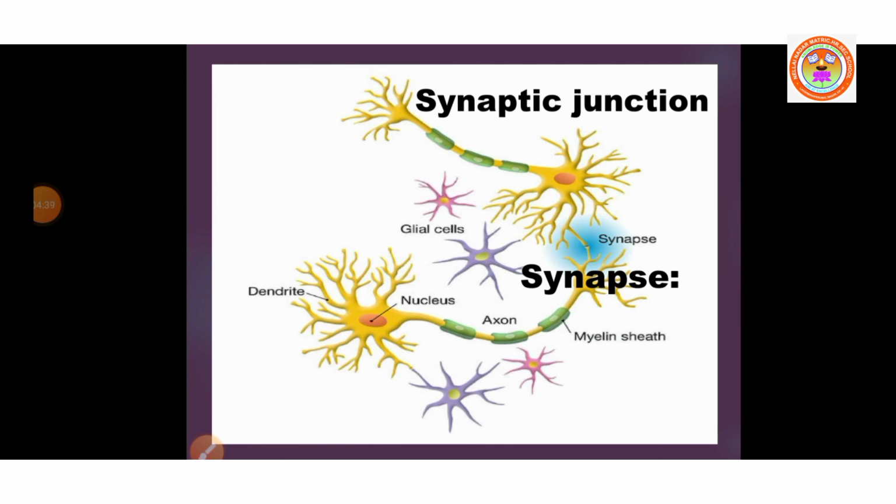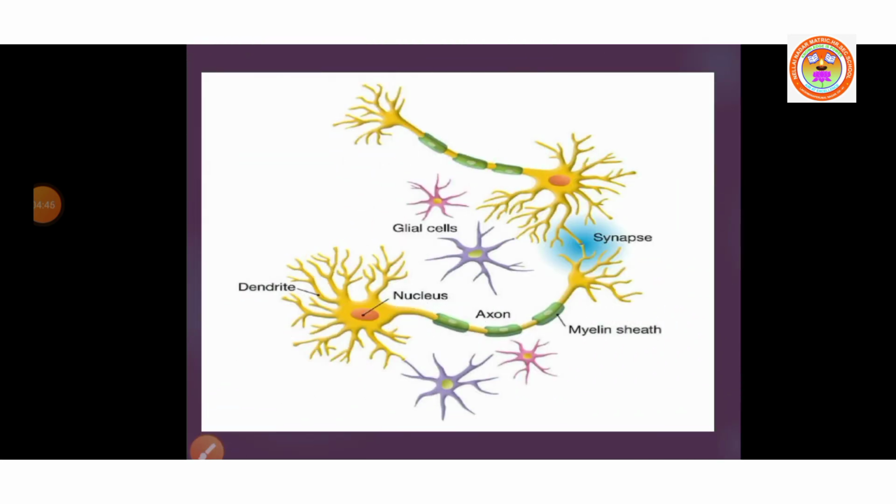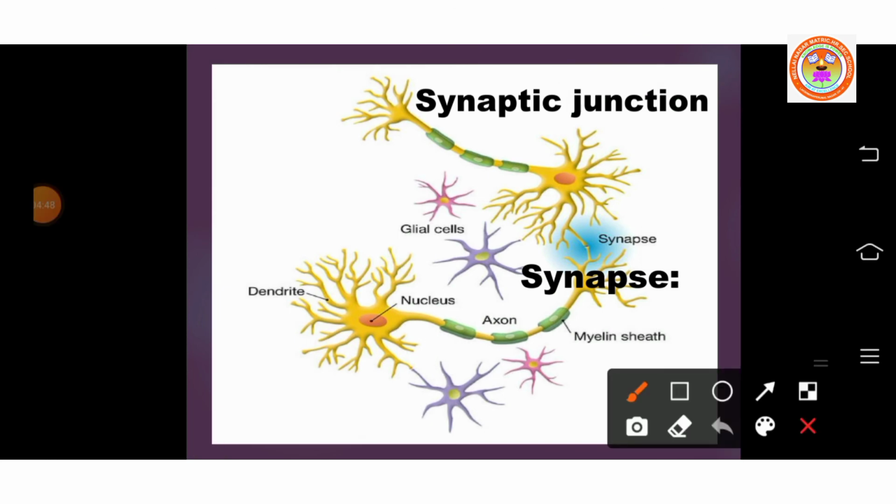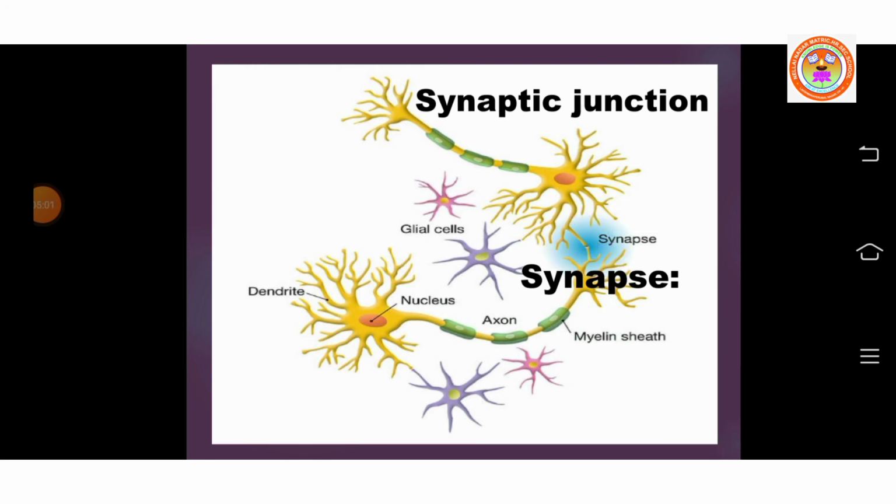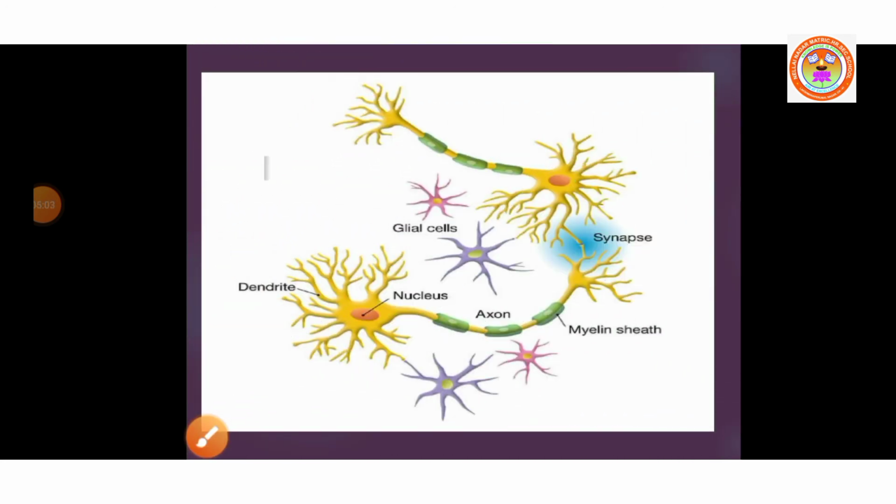The space between the end of the axon and the dendron of another neuron is called synapse or synaptic junction. Here one chemical is released, called neurotransmitter. So this neurotransmitter helps in the conduction of the impulse from one neuron to another neuron. Okay, thank you.